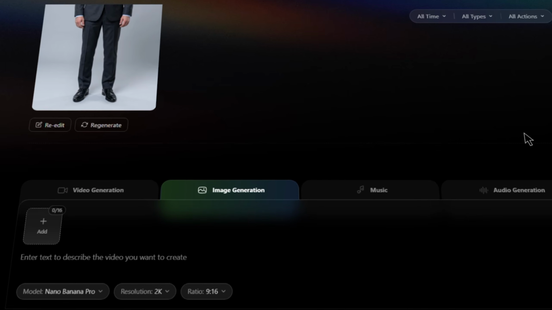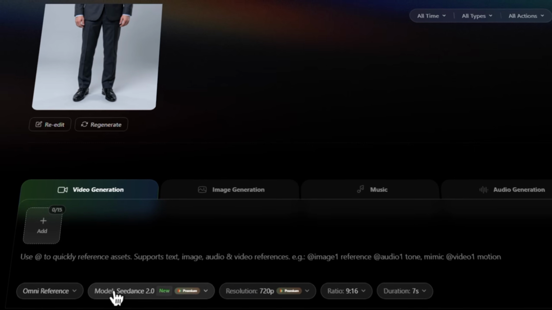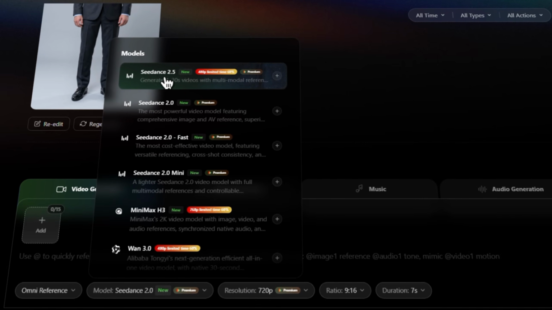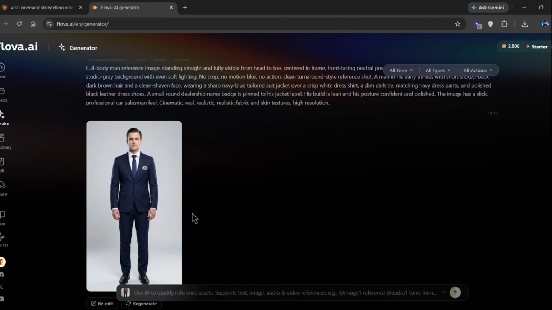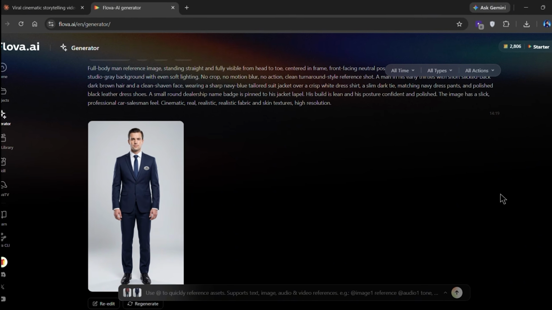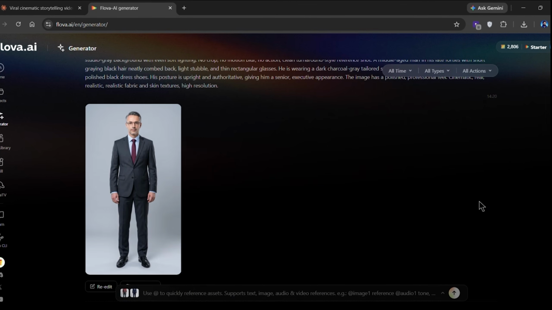Head over to the video generation feature inside Flova and select the Seedance 2.5 model. I'm specifically using this model because it allows for longer output and supports multiple reference images at once, which matters a lot for this niche. Next, upload your character images as a reference.